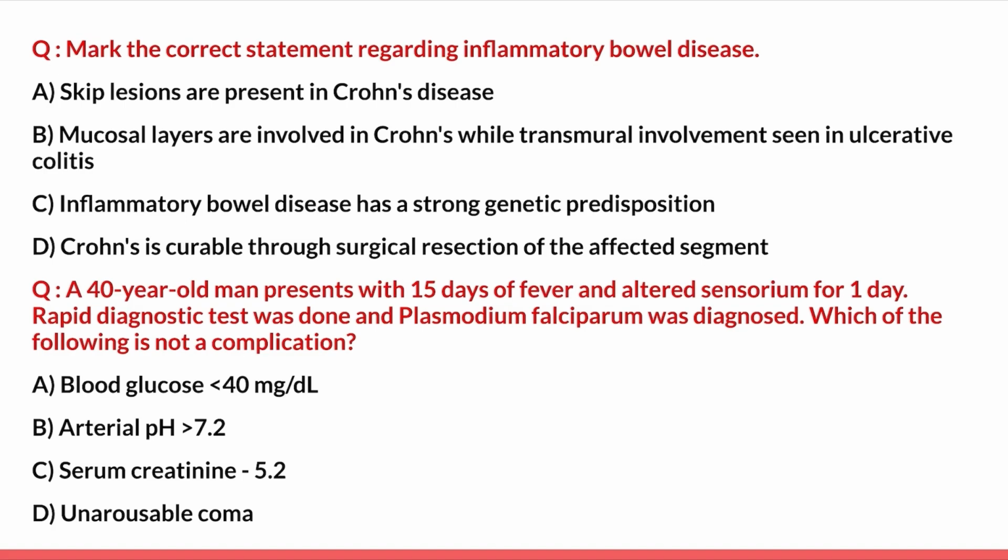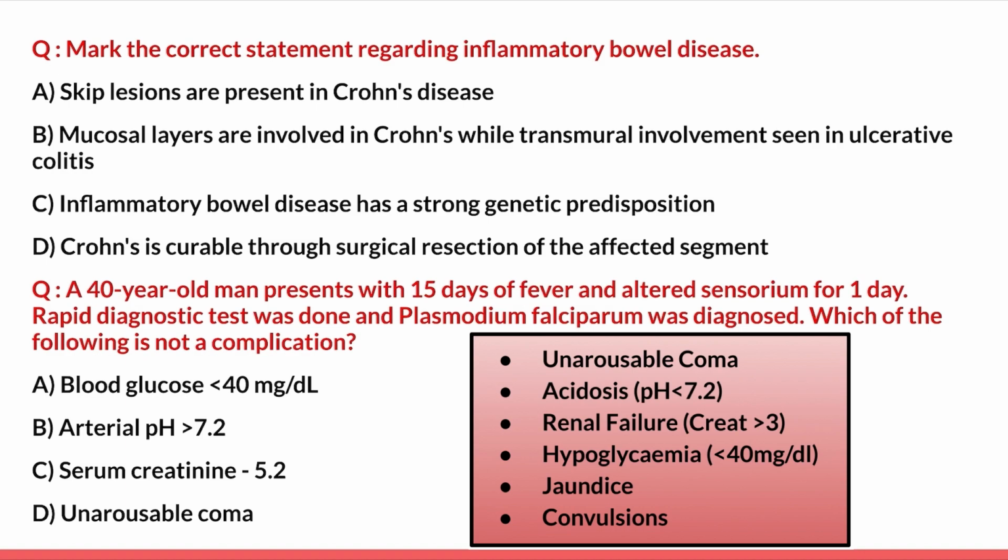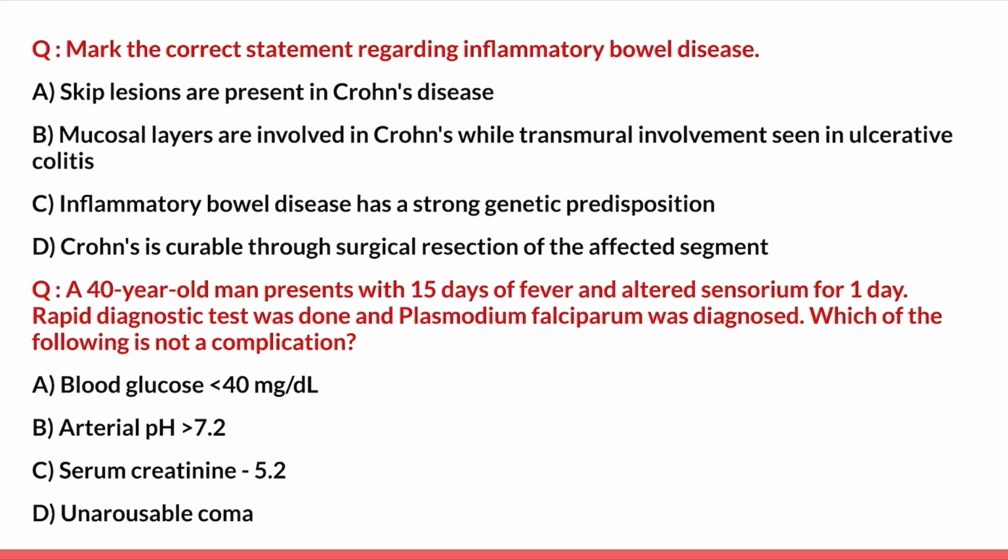So let us first quickly go through the complications of Plasmodium falciparum. Plasmodium falciparum is known to cause severe malaria. The complications are unarousable coma, acidosis with pH less than 7.2, renal failure with creatinine more than 3, urine output less than 400, hypoglycemia less than 40 mg per dL, jaundice, convulsions, and many more. So blood glucose less than 40 is correct, serum creatinine 5.2 is correct, unarousable coma is also correct. But arterial pH more than 7.2 is not acidosis. So this is a false option. It is acidosis which is seen. So the answer here is option B, arterial pH more than 7.2, which is not a complication of Plasmodium falciparum.